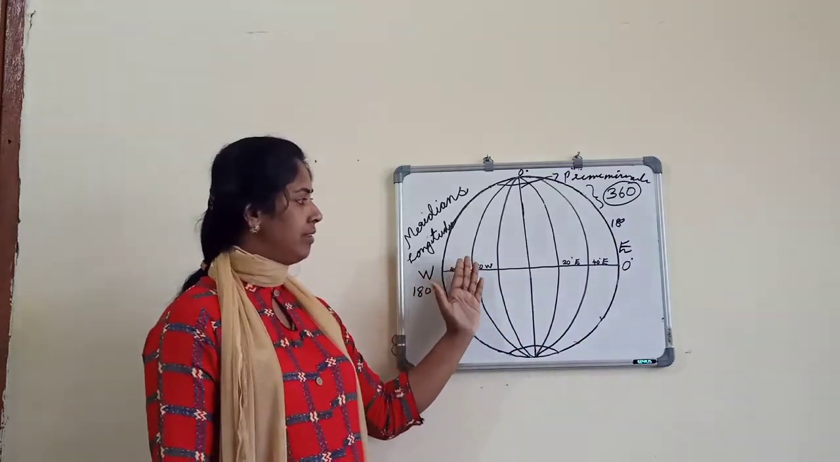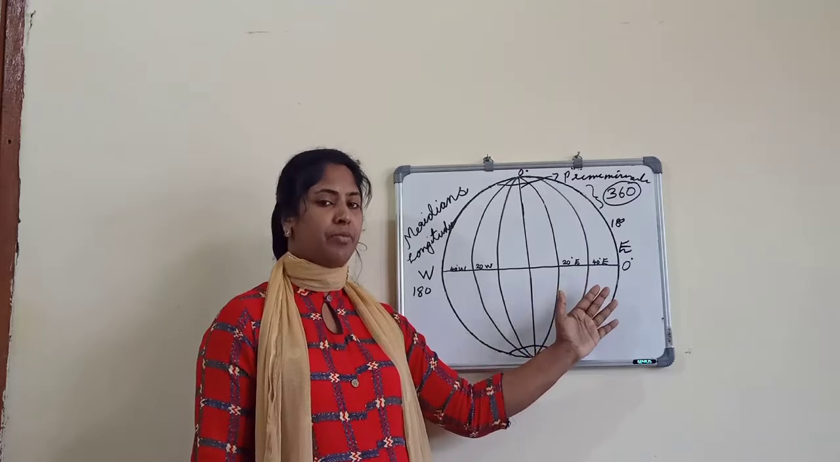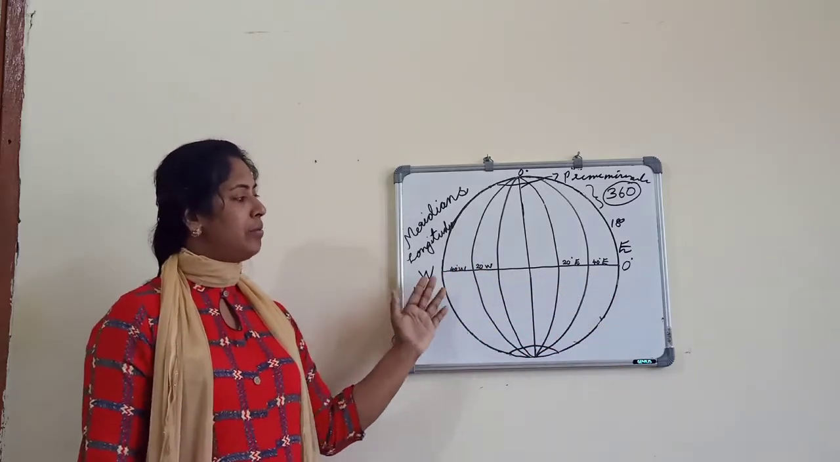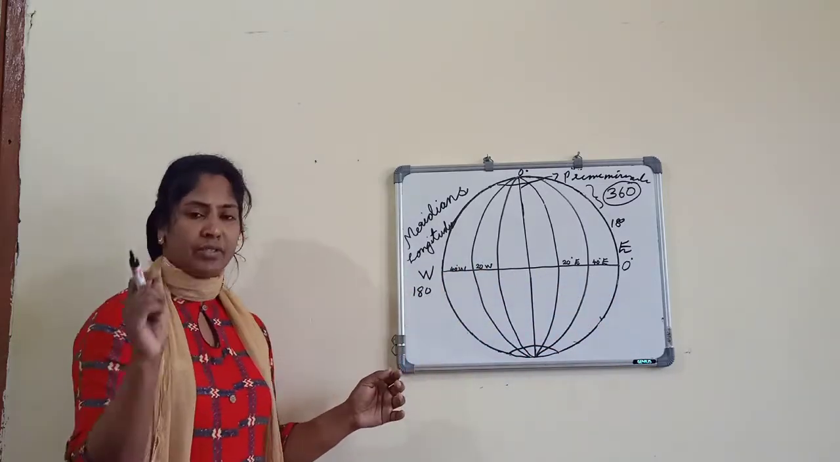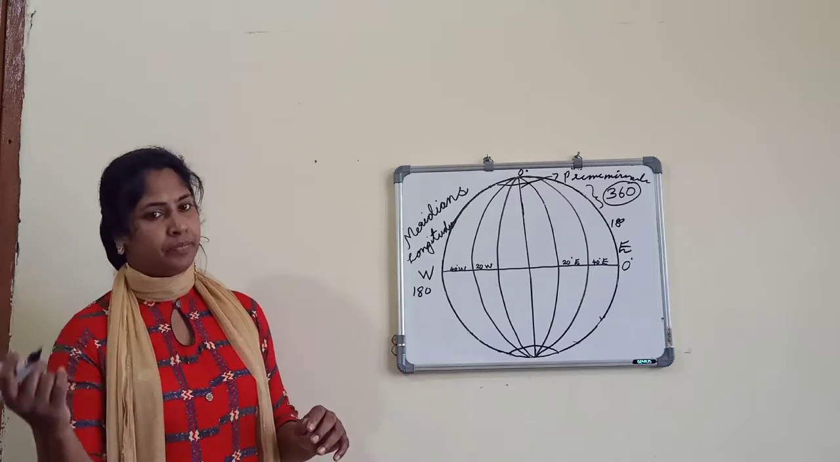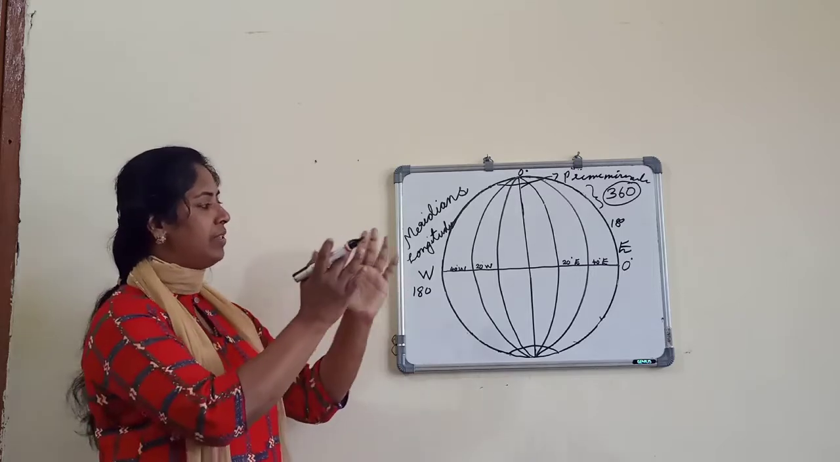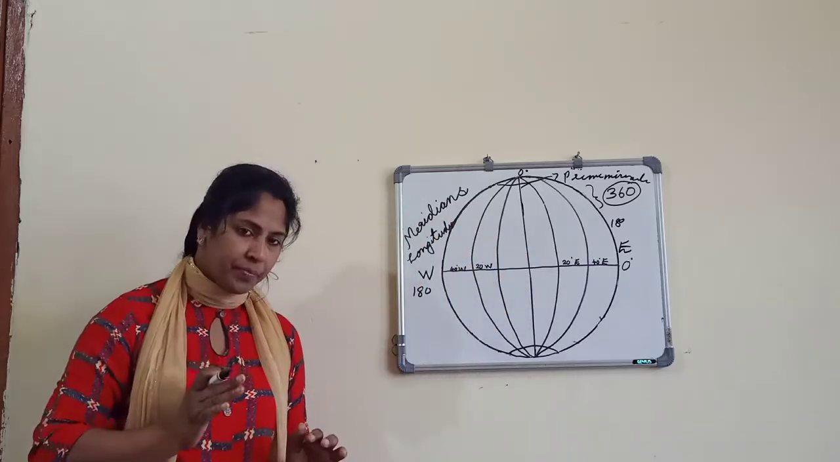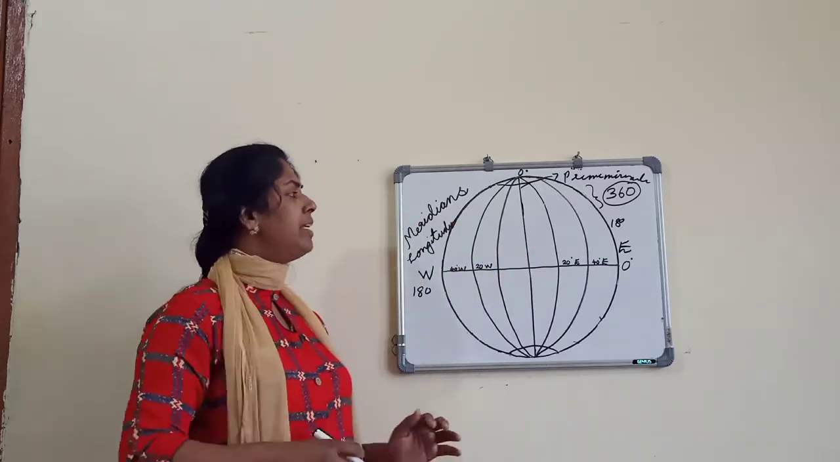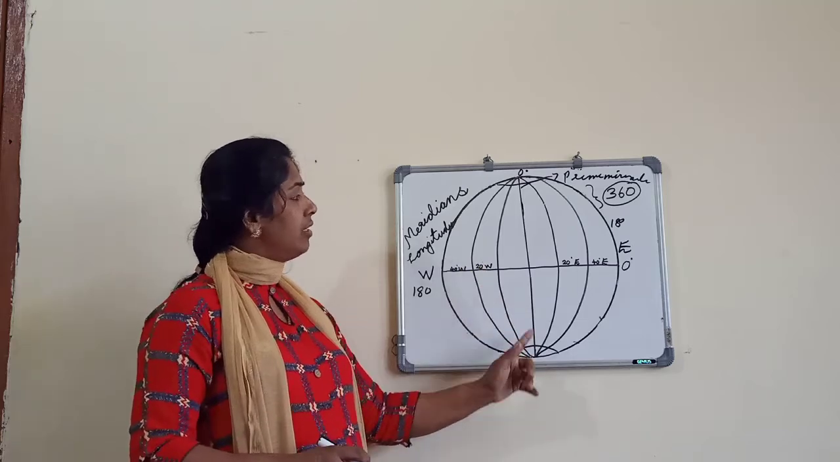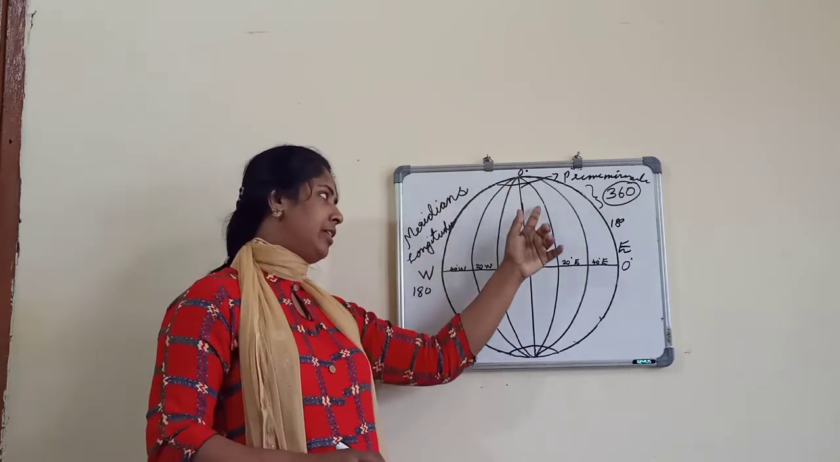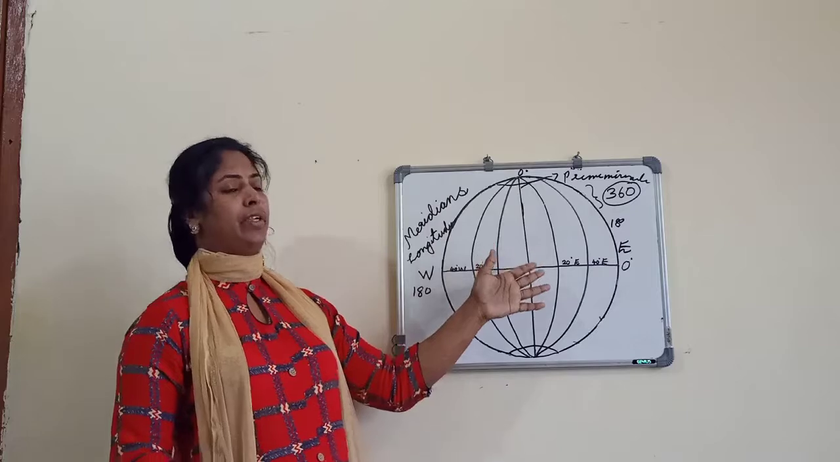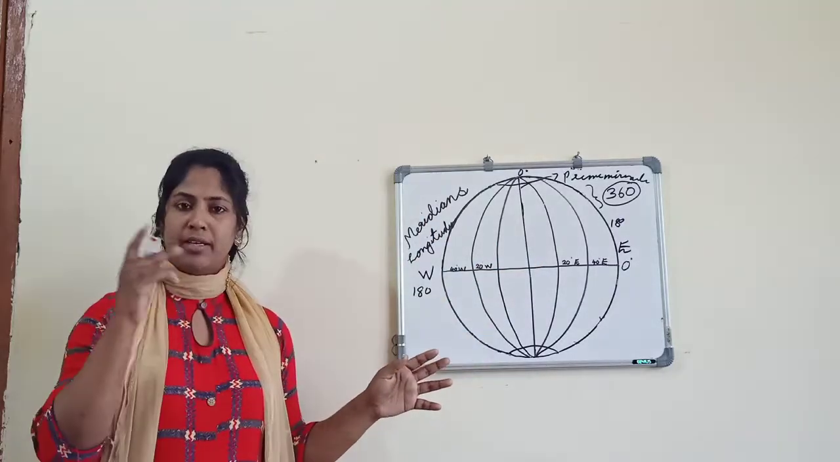In the eastern hemisphere also, with 1 degree interval we are making meridians, and in the western hemisphere also we are making meridians with 1 degree interval. So when this spherical shape is completed, it comes with the 180 degree meridian. The prime meridian and the 180 degree meridian, which is opposite to that, make a complete circle.